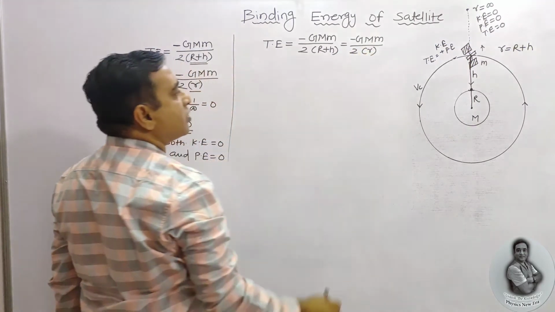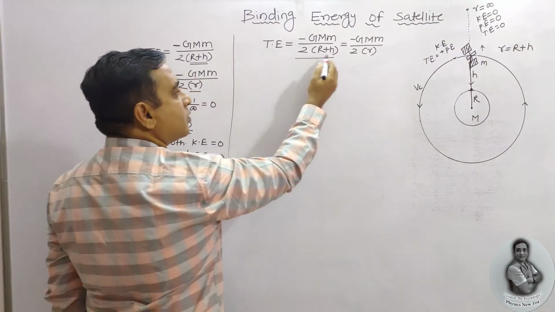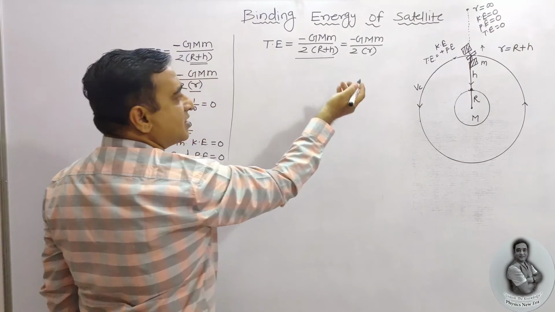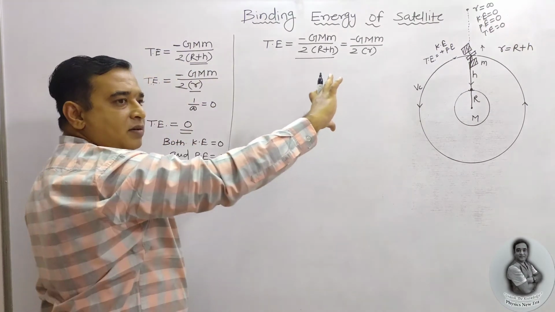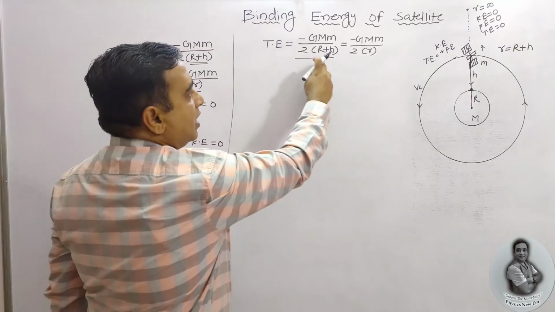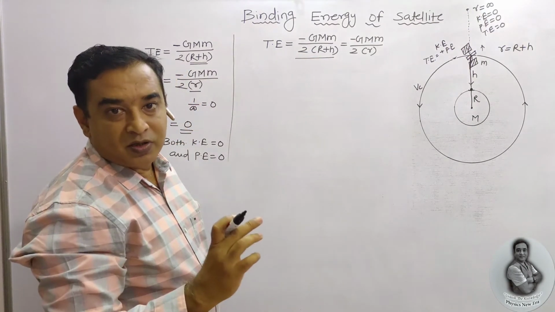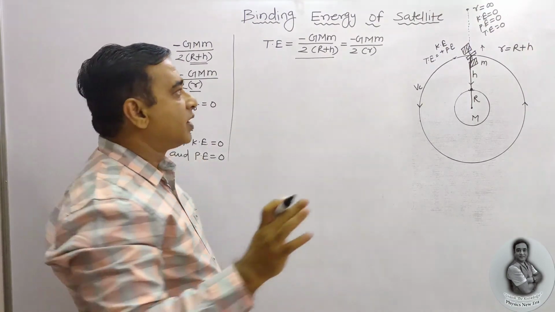One of those equations we are going to utilize. Both are the same equation, but instead of just r, it is R plus h, because small r is nothing but the orbital distance, capital R is the radius of the earth, and h is the height from the surface of the earth to the satellite.